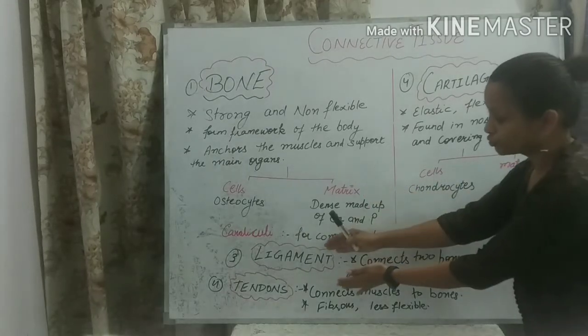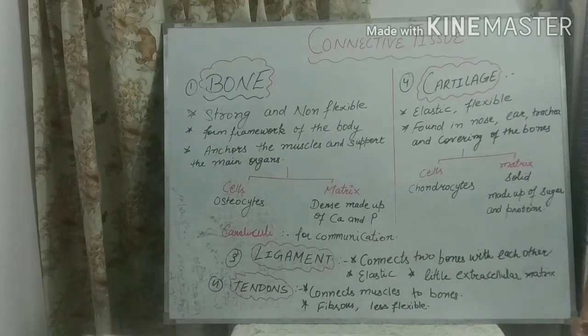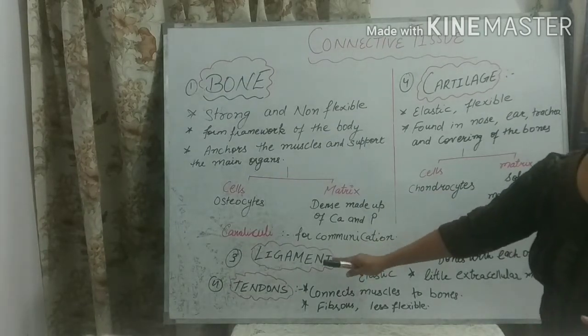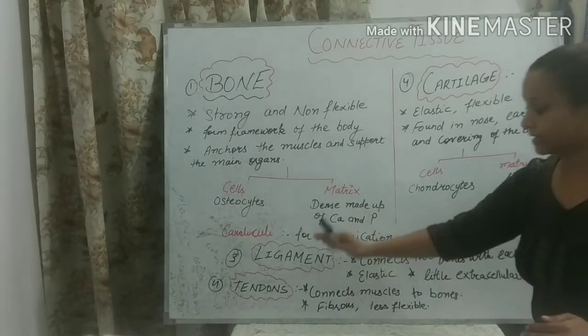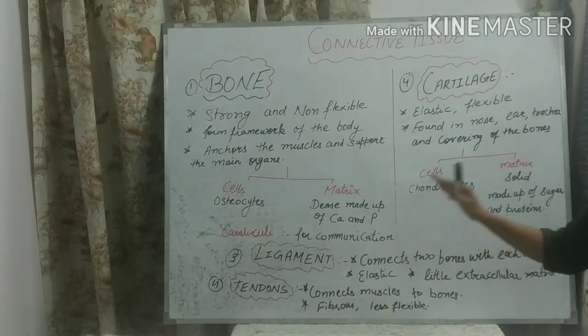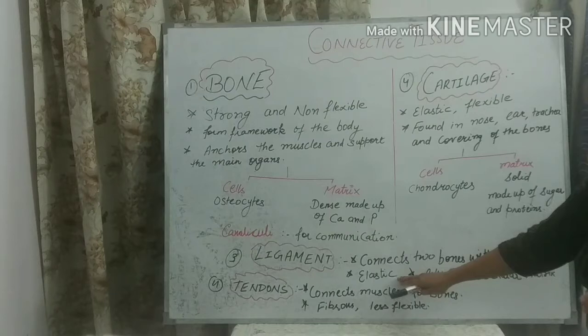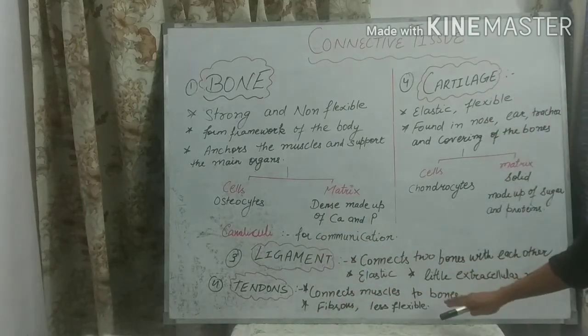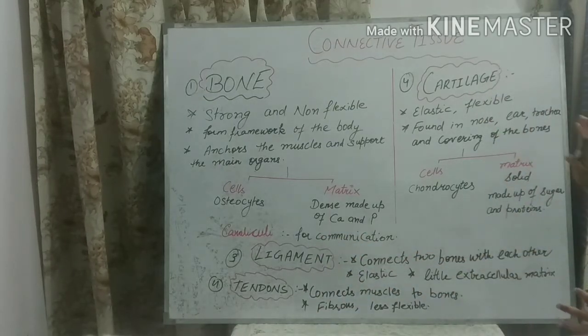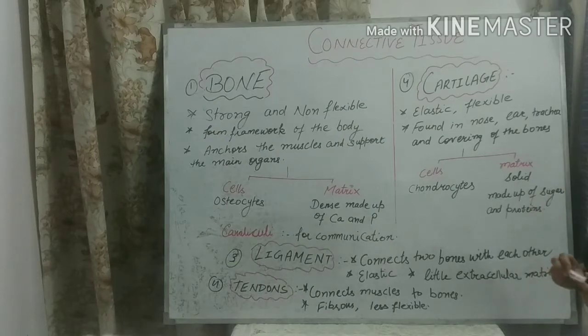And the next two important connective tissues, ligaments which connect bone to bone, and tendons which connect bone to muscles. Ligaments are elastic, means they are flexible, but tendons are less flexible. So up to here we have read about these four tissues.